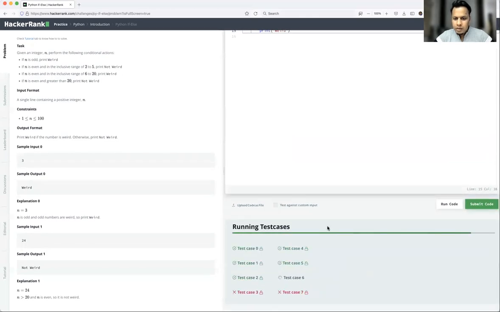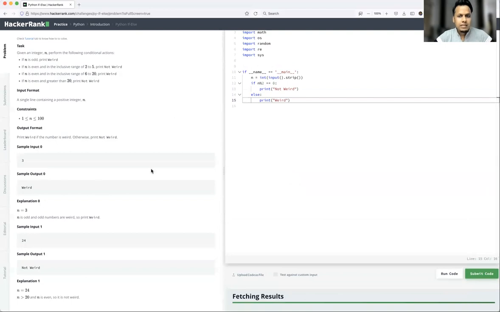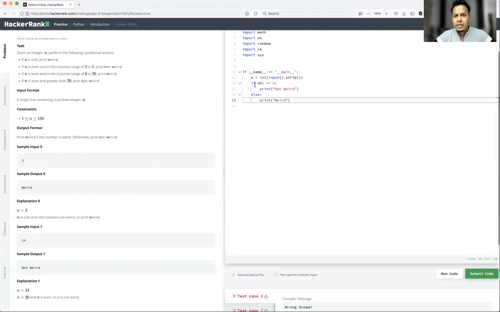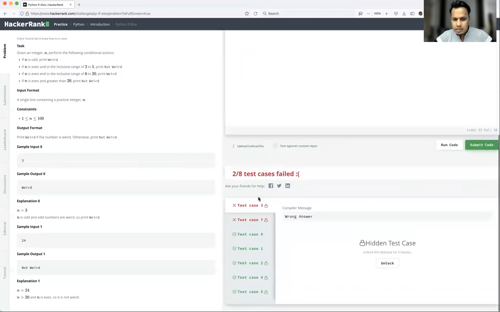Okay, so you may wonder, my code is correct and it is running some test cases, but a couple of test cases have failed. Why? There must be some other condition which I am not taking into account while writing the code. So what could be those numbers? Let's go back to the problem statement and understand.